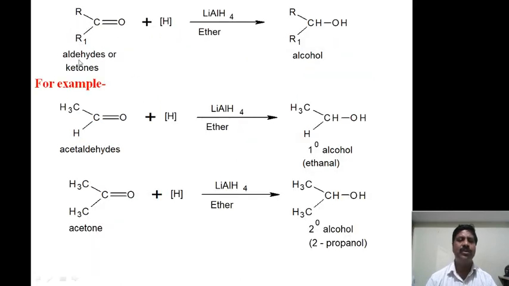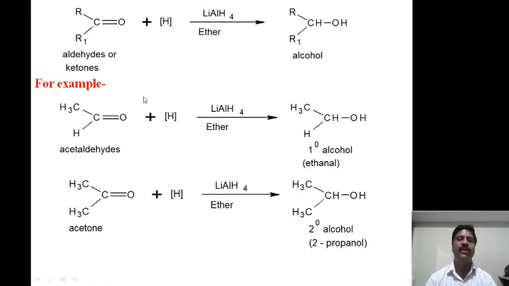Now here, this is the general reaction. Again I have written: aldehydes and ketones undergo a reduction using lithium aluminum hydride, the strong reducing agent, in ether medium. Here we take 2 molecules of nascent hydrogen, and a CHOH group will be formed, that is, an alcohol will be formed.